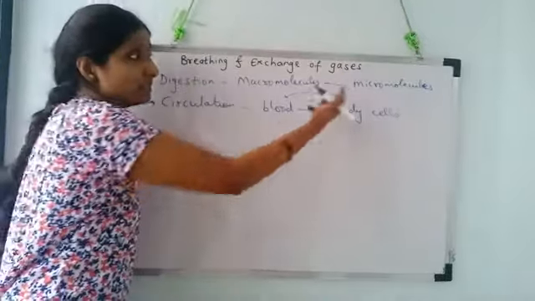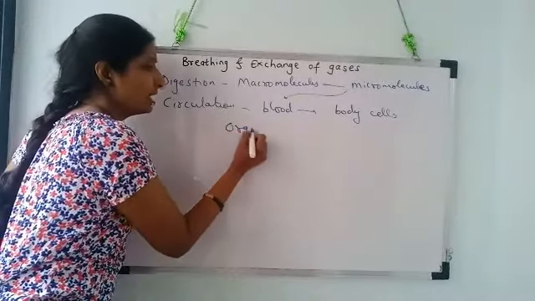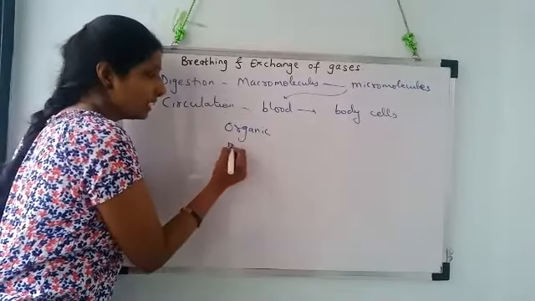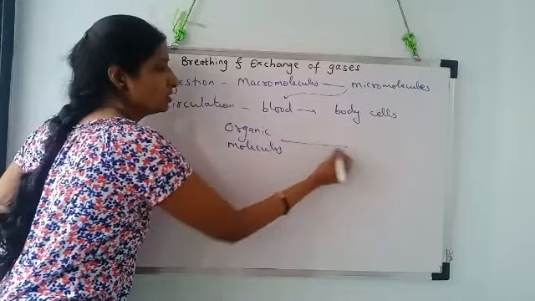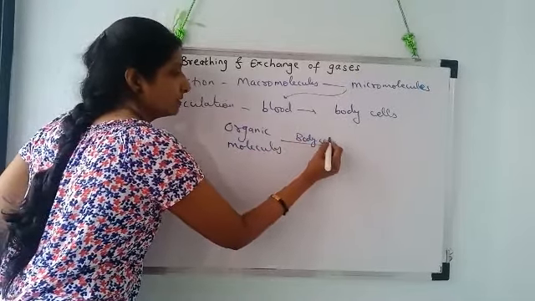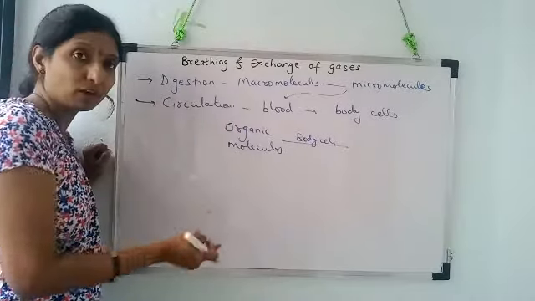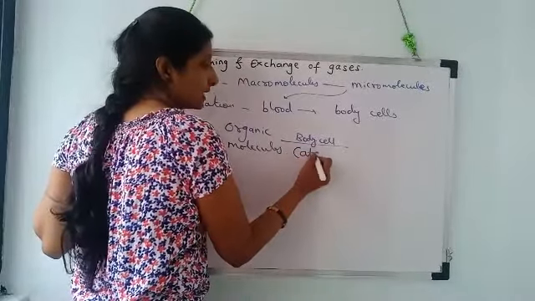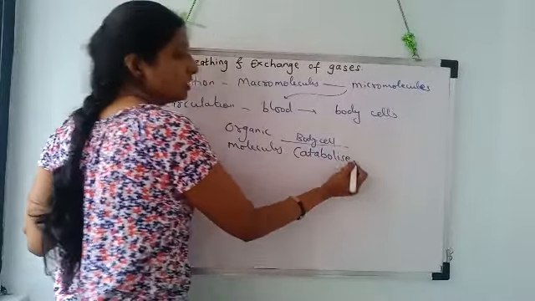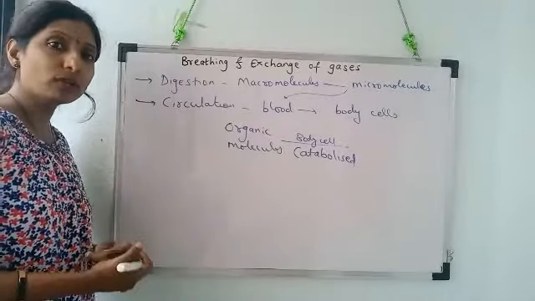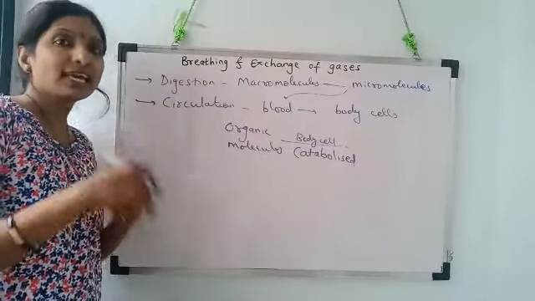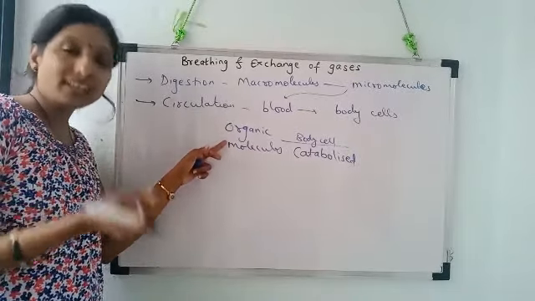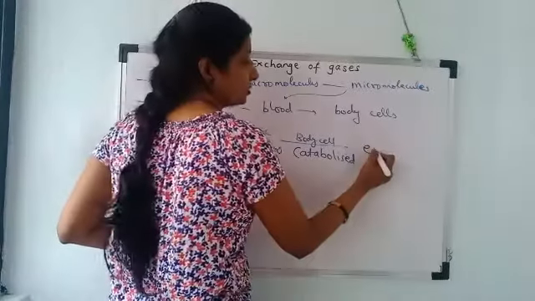Right? Once these micromolecules, which we called organic molecules, like glucose, amino acids, fatty acids, reach the body cell, when these organic molecules via blood are transported to each and every body cell, there these organic molecules get catabolized. What is catabolism? Metabolism and anabolism. Catabolism means breaking down of the product. Anabolism means using those broken products, that is using those simple micro organic molecules to release energy.